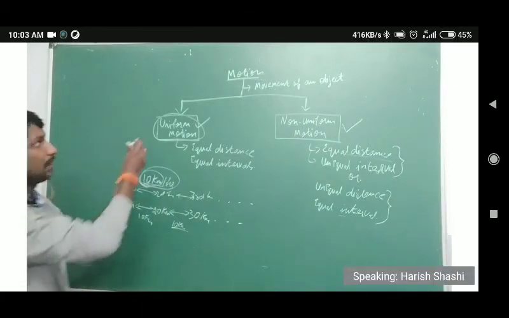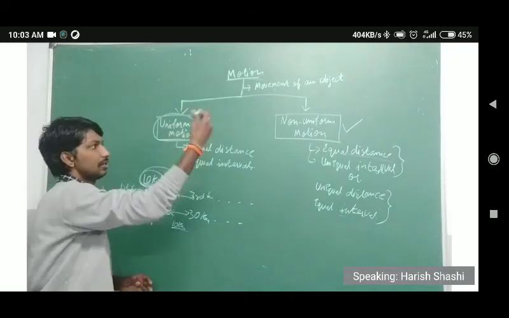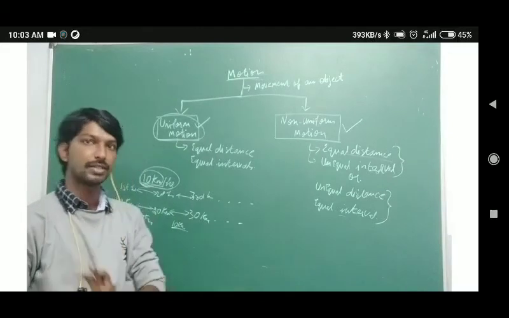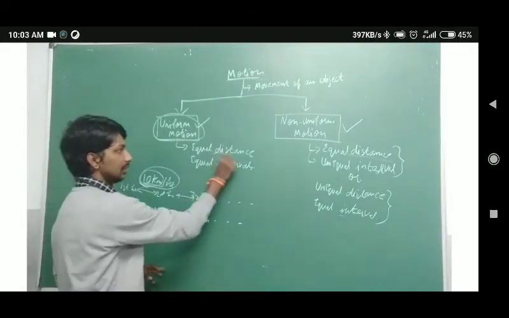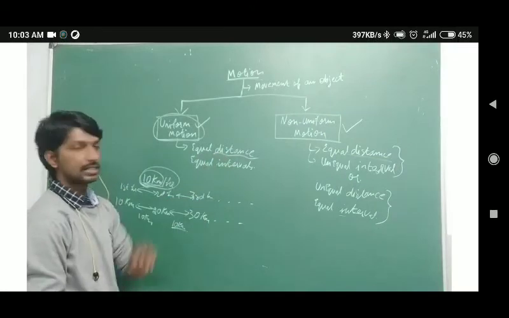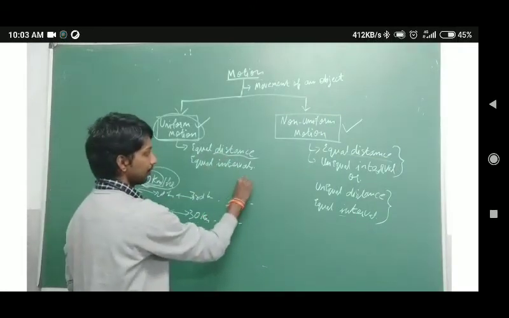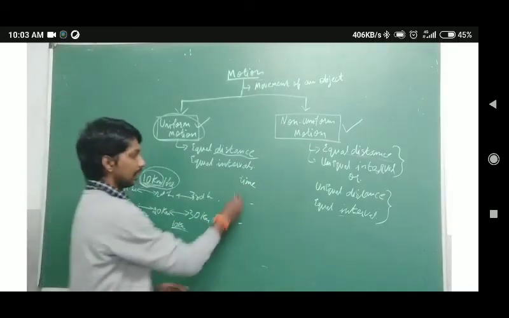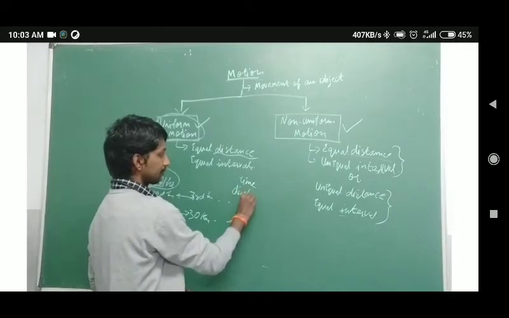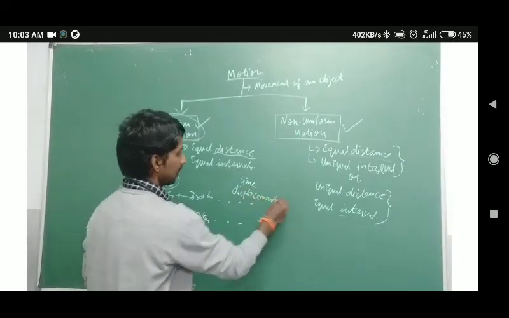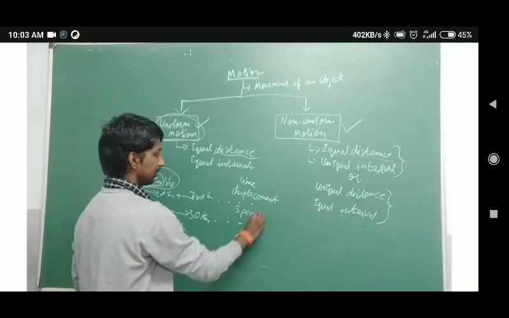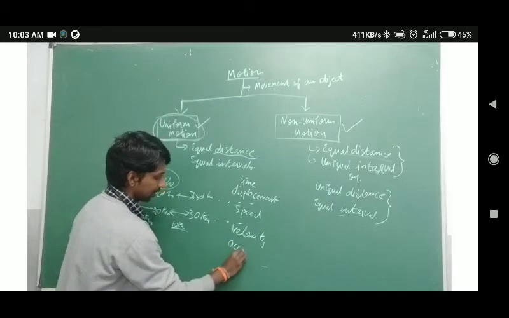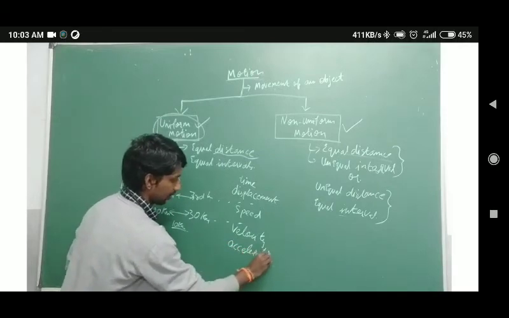Apart from uniform motion and non-uniform motion, you need to learn some terms as we define here. You need to study distance, time, displacement, speed, velocity, and lastly acceleration.